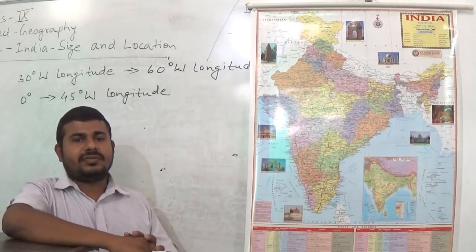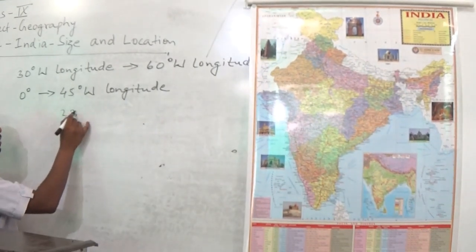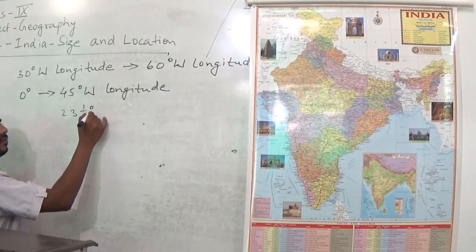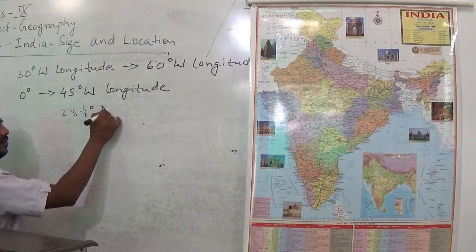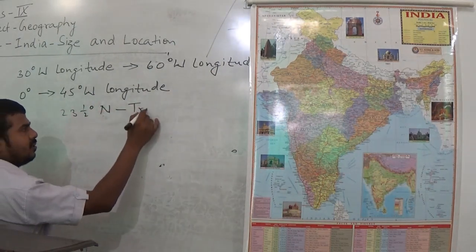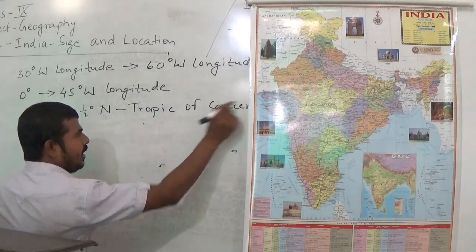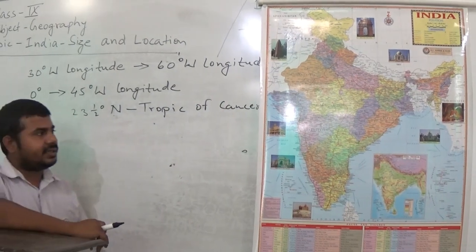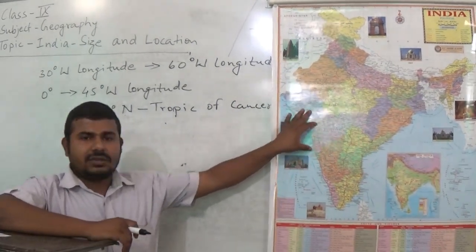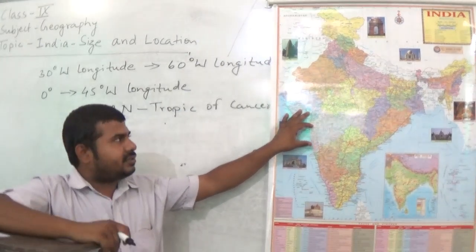So the Tropic of Cancer is 23 and a half degree north. This is the Tropic of Cancer, and this latitude divides India into almost two parts.